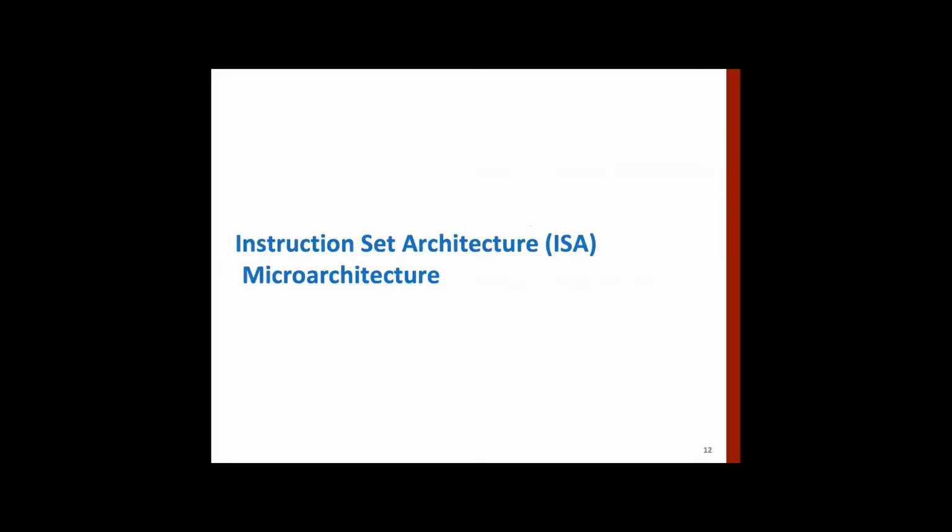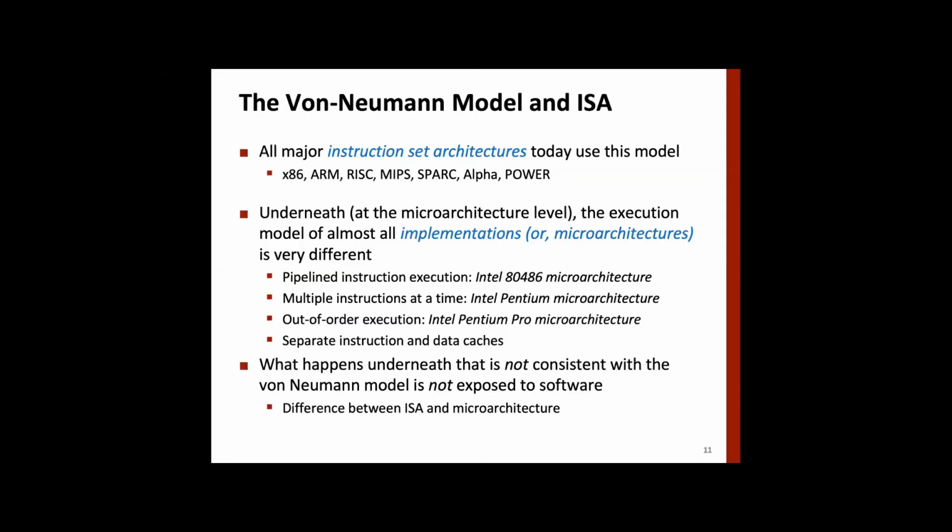Sir, I didn't get the last point you made. What is that last point? Okay, so you are designing your program in a certain way. Your assumption is that instructions will be executed one after the other, right?